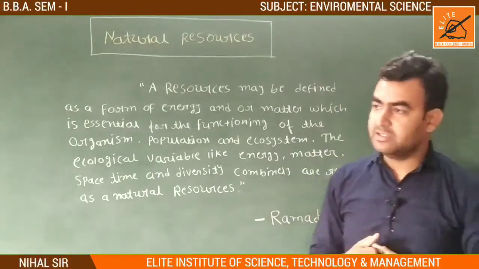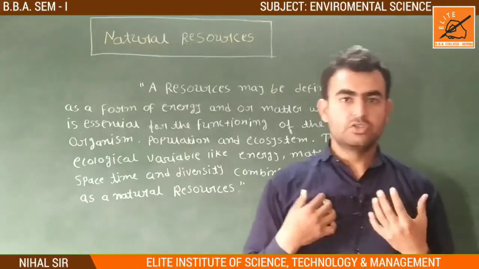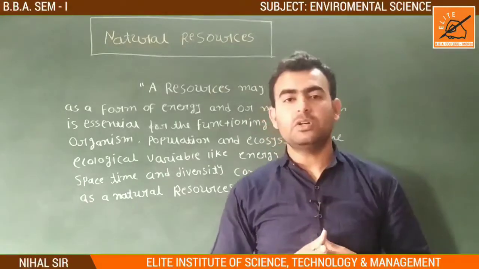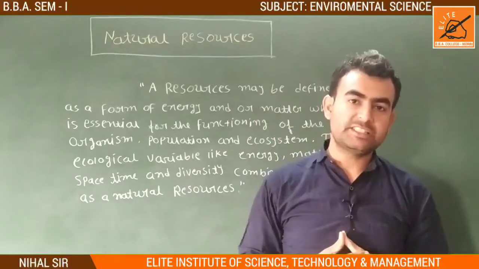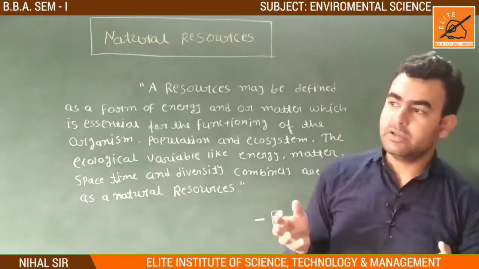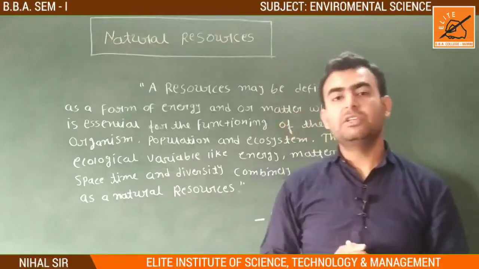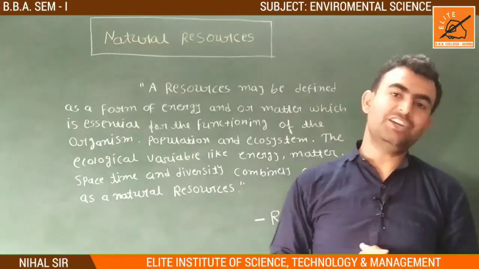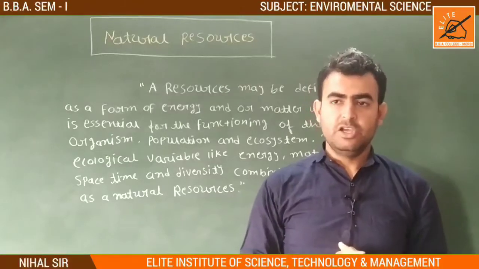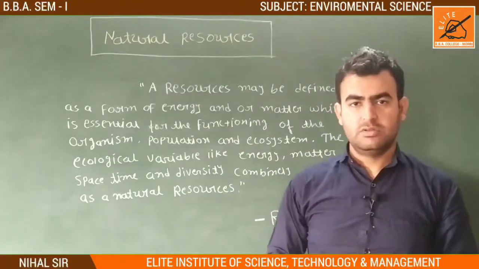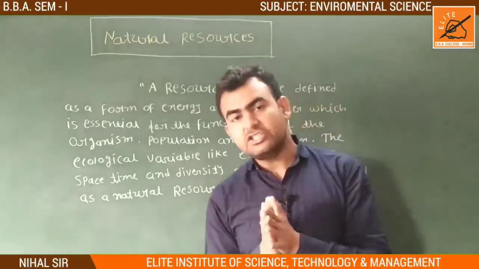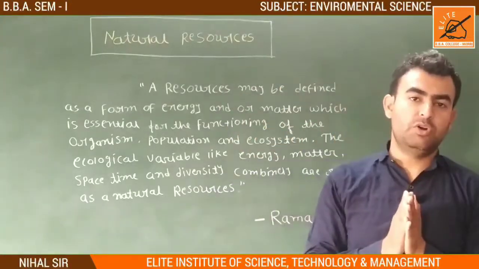If we are breathing, we consume oxygen. Oxygen is also a natural resource. Then we live on water. Water is also a natural resource. So all the things surrounding us are natural resources, and they are produced by the ecosystem.